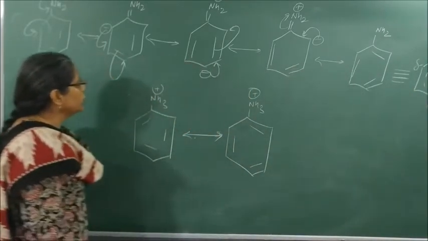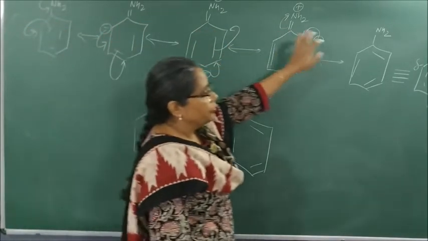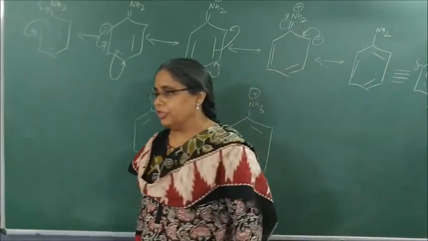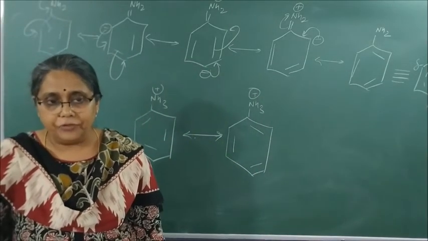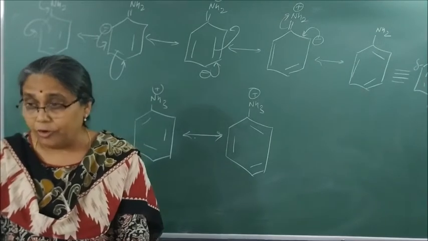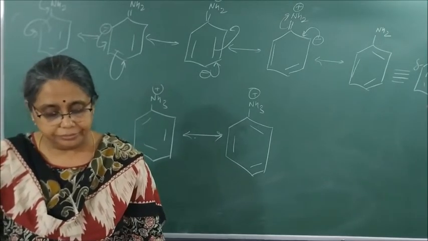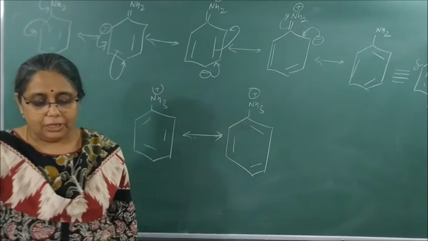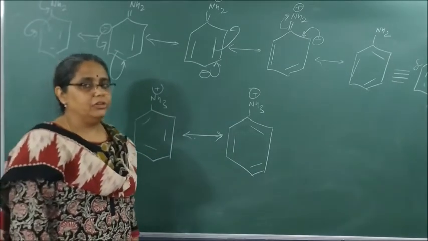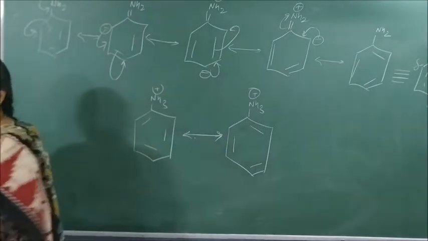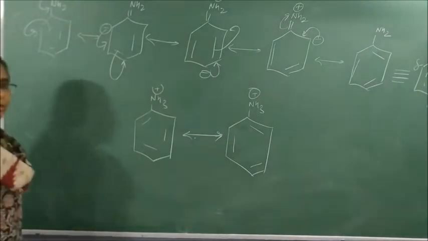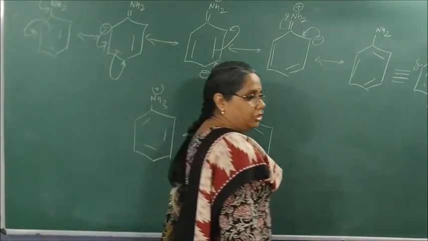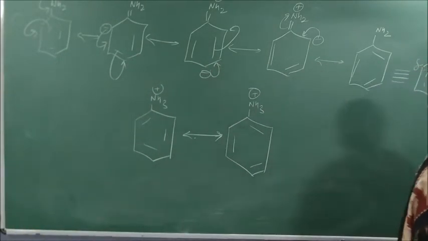So it has how many resonating structures? 1, 2, 3, 4, 5. 5 resonating structures. After that, write: greater the number of resonating structures, greater is its stability.